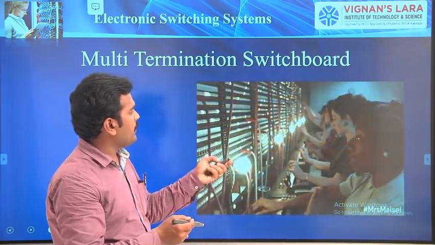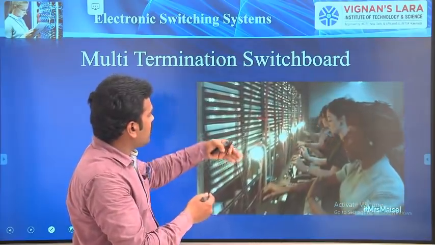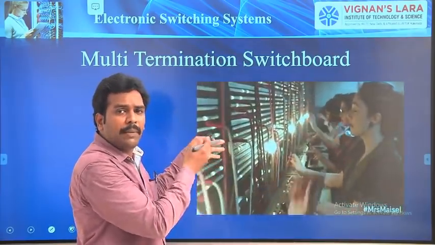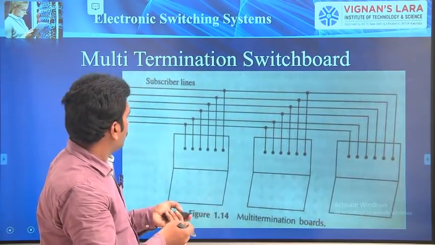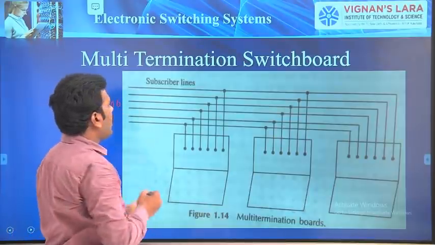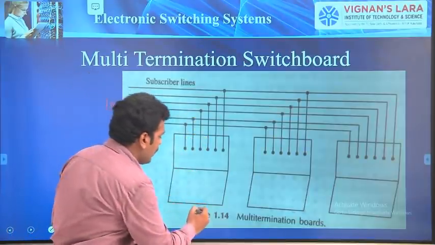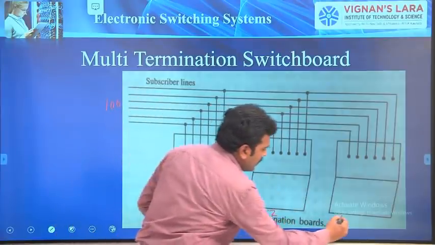So, this is one animation video where multiple operators are working. These boards are connected to a single path. If you observe this diagram, see here, if I am having 100 subscribers, all these 100 subscribers are connected to each and every switchboard. So, first operator, second operator, third operator.